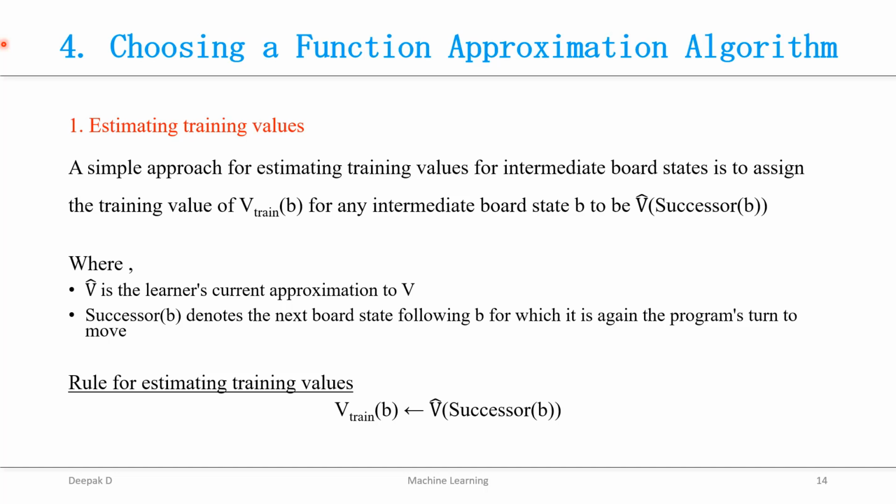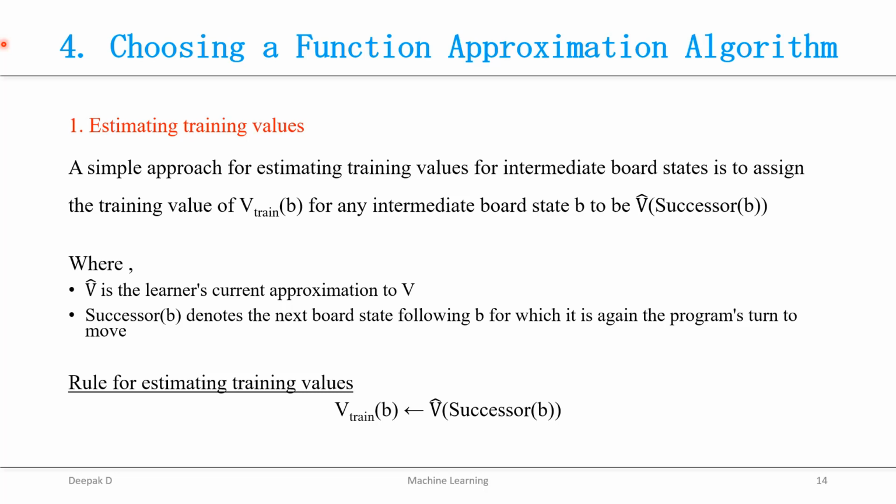For example, even if the program loses the game, there are still cases where a board state that occurs earlier in the game should be treated as highly optimal, and that can cause a subsequent poor move at a later stage.